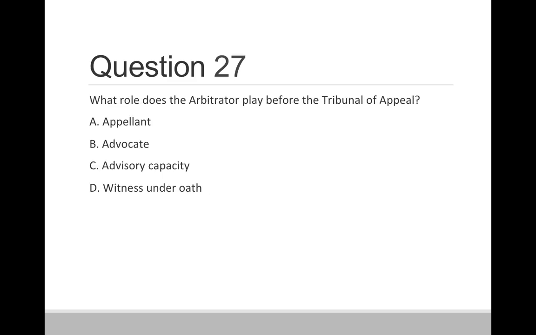Question 27. What role does arbitrator play before the Tribunal of Appeal? Option A, appellant. Option B, advocate. Option C, advisory capacity. Option D, witness under oath. So correct answer is option C, advisory capacity.